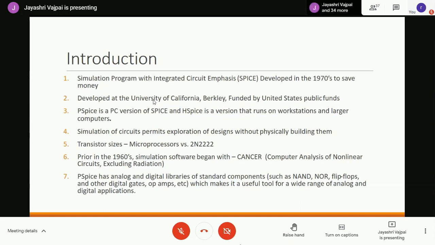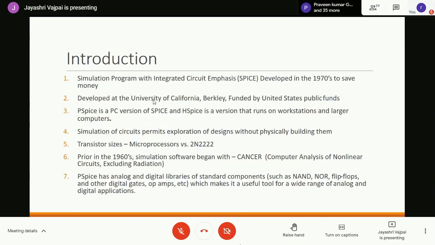So here, let us look at the other version of PSpice. It is HSpice. HSpice is a version that runs on workstations and larger computers. HSpice has been designed for parallel and distributed computing, and it allows large projects to be created simultaneously by many people who are co-working in a team.